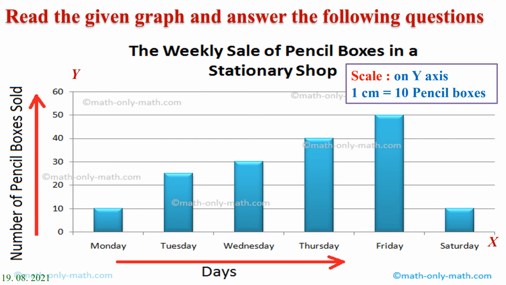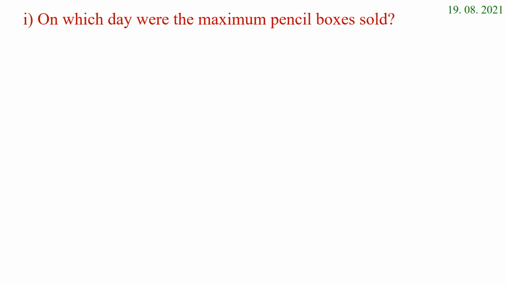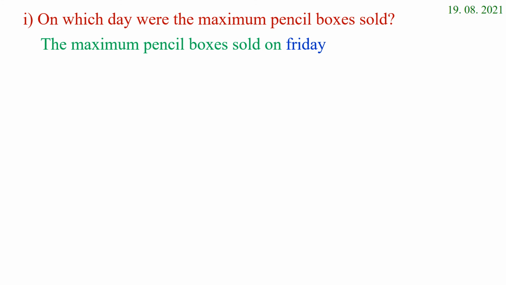Read the given graph and answer the following questions. The title is given: the weekly sale of pencil boxes in a stationery shop. Look at this graph that is given for Monday, Tuesday, Wednesday, Thursday, Friday, and Saturday. So now we are going to answer the following questions. First one, on which day were the maximum pencil boxes sold? The maximum pencil boxes were sold on Friday.